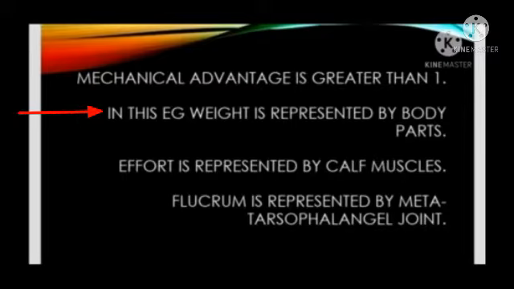In this example, weight is represented by body parts. Effort is represented by calf muscles. Fulcrum is represented by metatarsophalangeal joint.